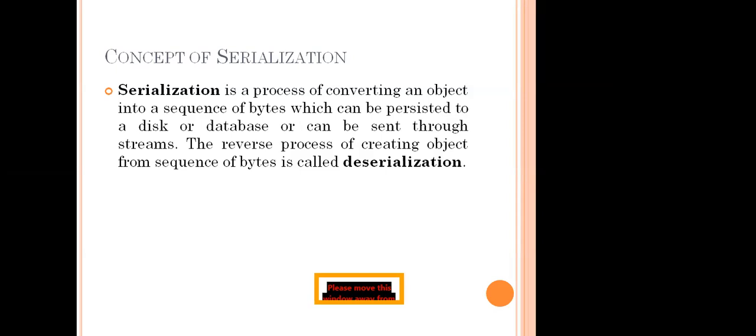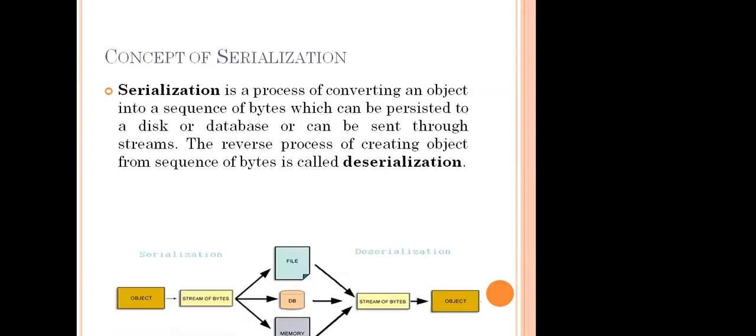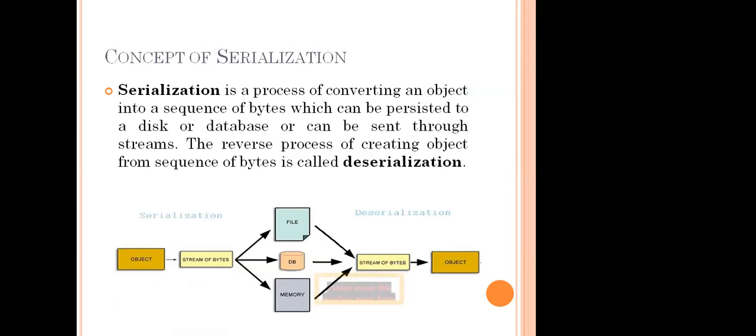For example, if we want to store data in a computer, what do we have to do? What data can be understood by the computer? Again, zeros and ones. Here the stream is nothing but a sequence of bits that is stored. See here, the reverse process is deserialization. This is the simple diagram. Is the diagram visible to everyone? Can someone respond? Yes, sir, the diagram is visible.